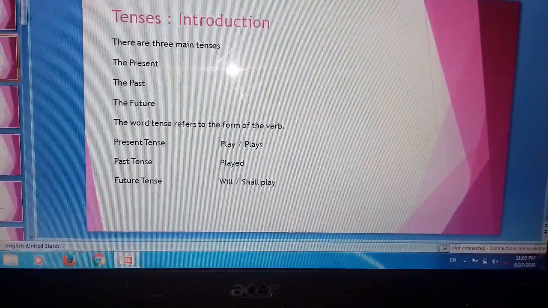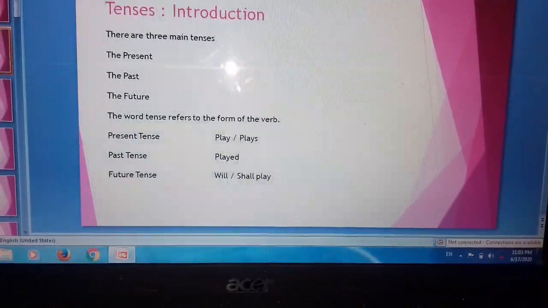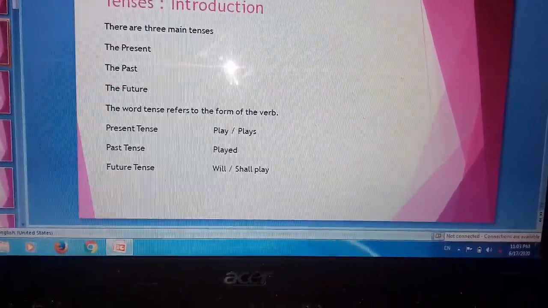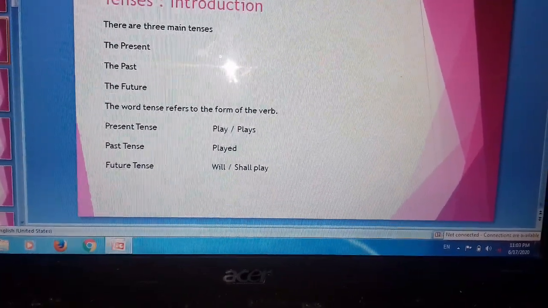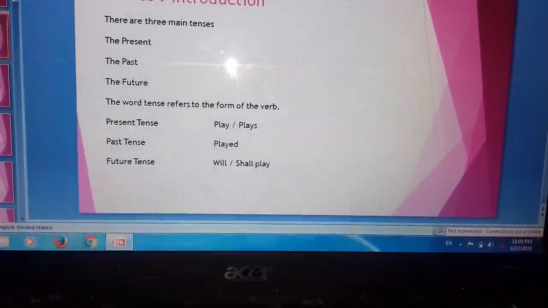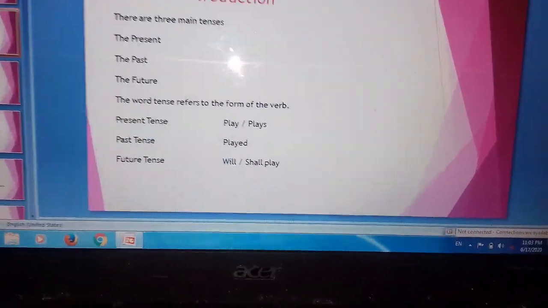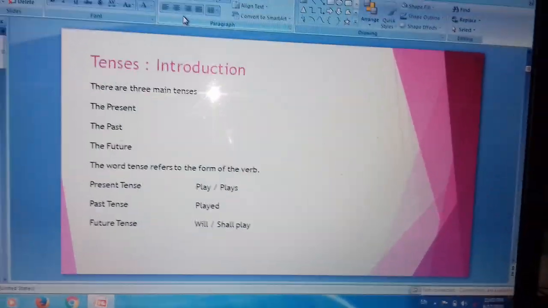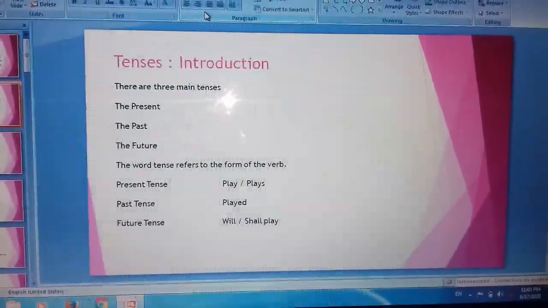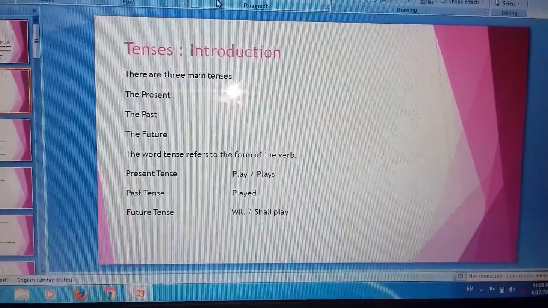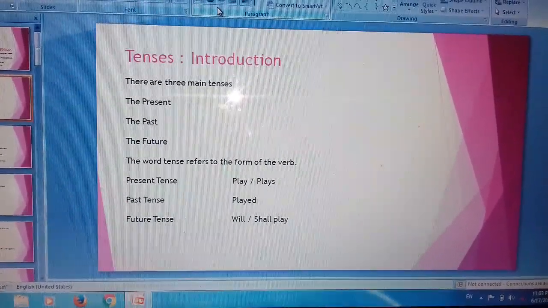Now future tense. In the word play, the first form of the verb play, what have we added? Will and shall. If will or shall is added to the first form of the verb, it will indicate the future tense. So what is conveyed?